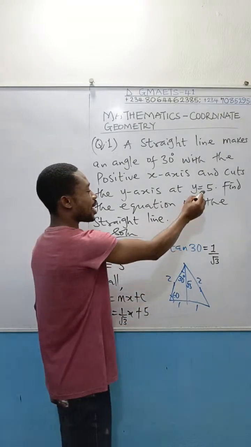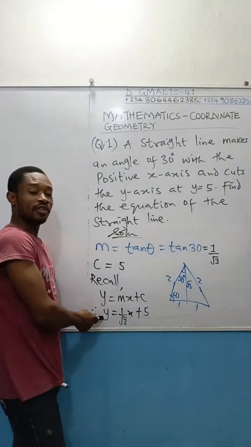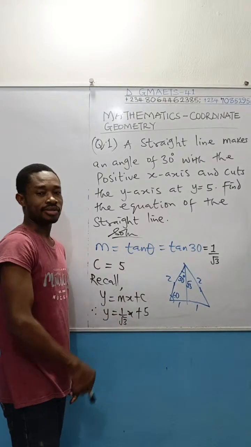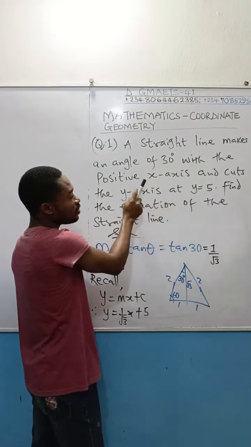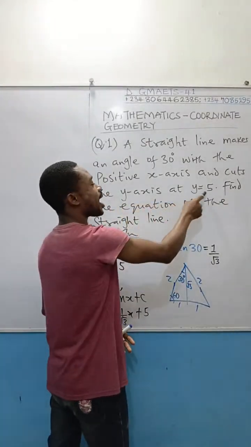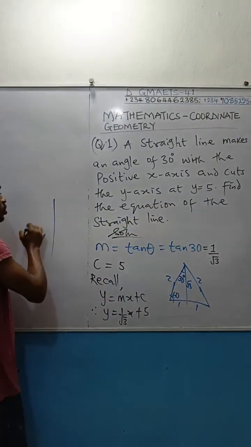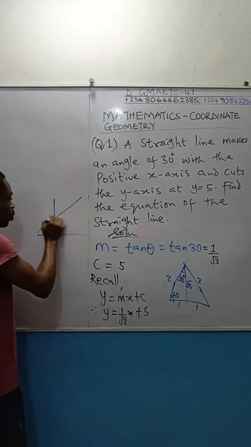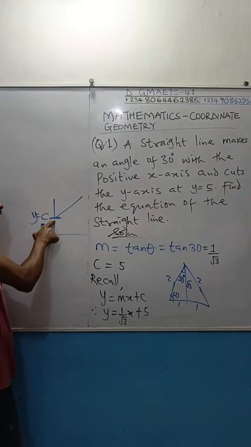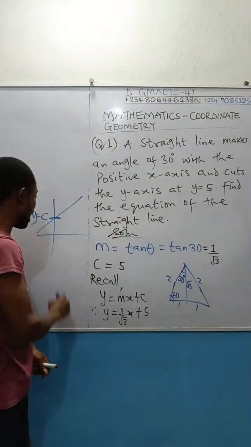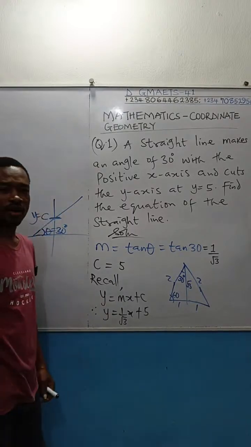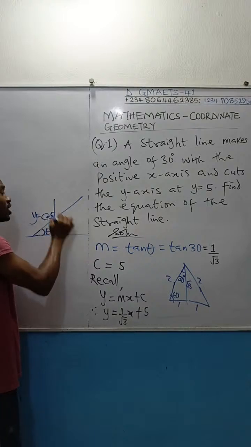Please take note, this y given to you here is not the value of this y. As a matter of fact, in the equation of a straight line, you must have y and x in it. This y, if you read the question, you would see clearly that the examiner said the line cuts the y-axis at y equal to 5. It's just like somebody giving you a graph, and then you have something like this. So where the graph cuts this y-axis is your intercept c. We can say the value of y at this point is that c. That's the meaning of that. And then the line made an angle of 30 degrees with the horizontal. So this is just a rough sketch, where here the value of the intercept is 5 as given.